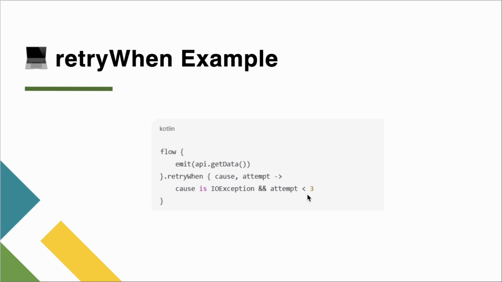And a layman example would be like trying to call your friend. If his phone is busy, like a network issue, you try again. If he blocked you, then retryWhen says nope, not trying for this reason.